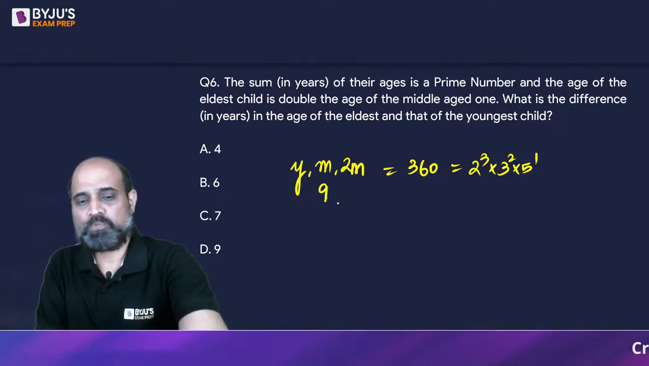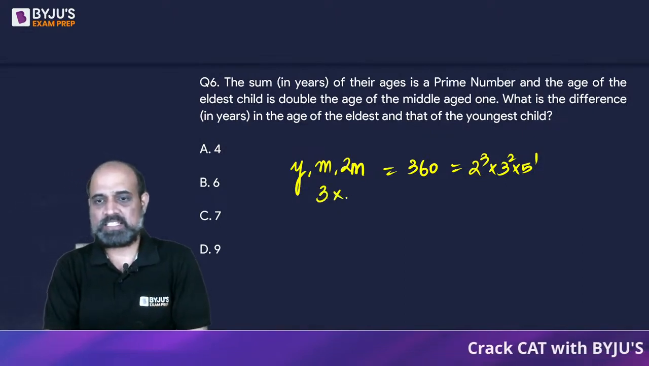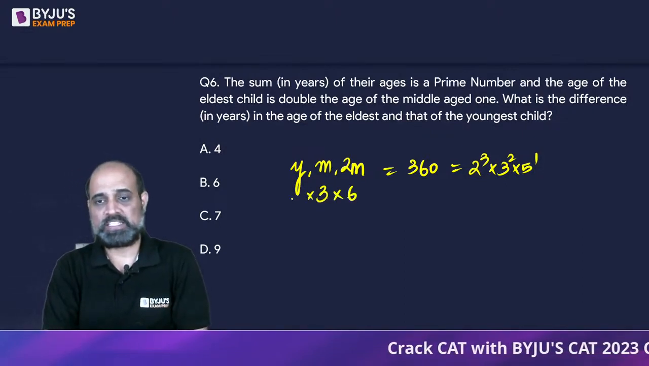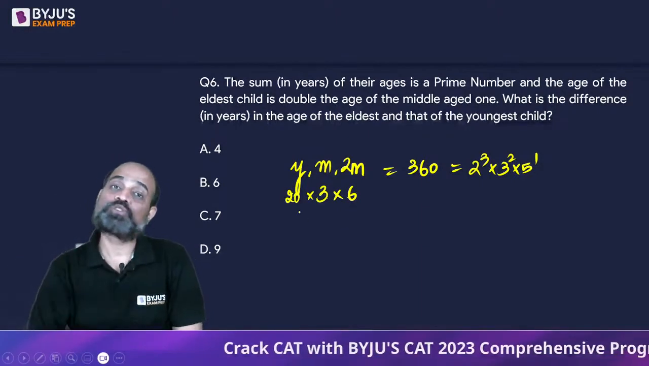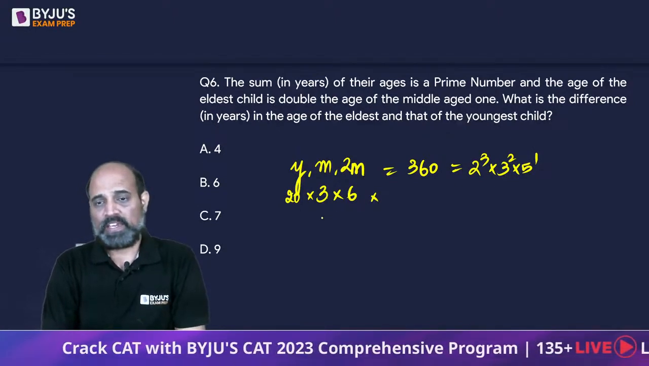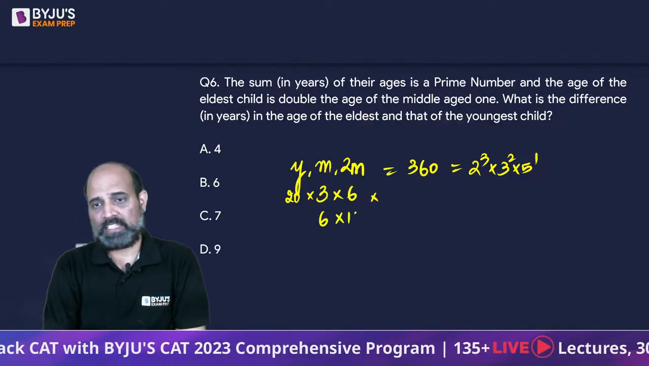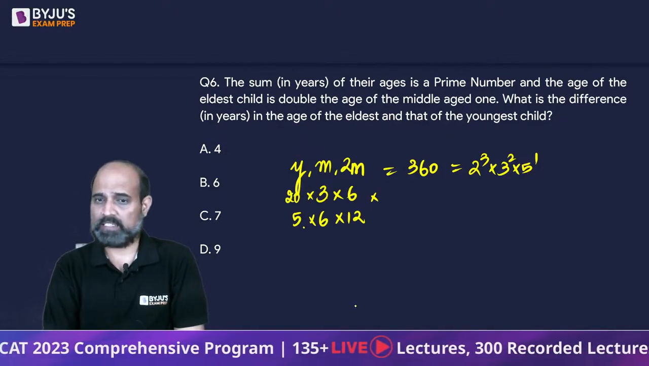So the smallest that I can take is 3. If I take this as 3, this is going to be 6, but then youngest will become 20. Youngest का age eldest से ज़्यादा कैसे हो सकता है? Not possible. So I can't take a 3. If I take this as 6 and if I take this as a 12, then this will turn out to be 5. Makes sense, right?